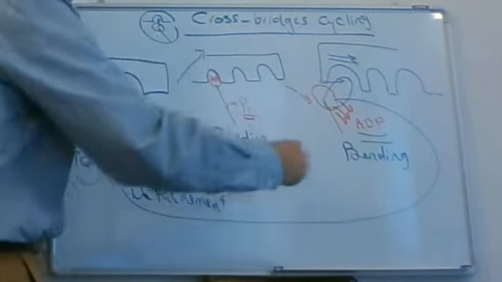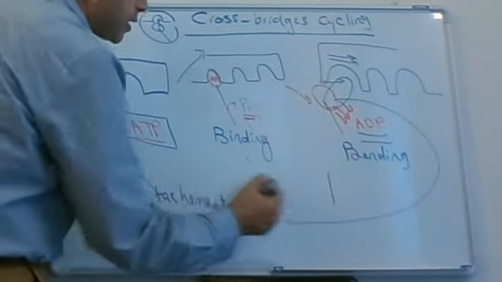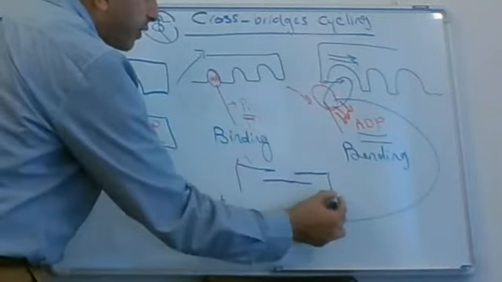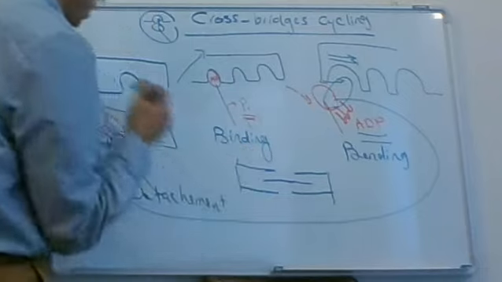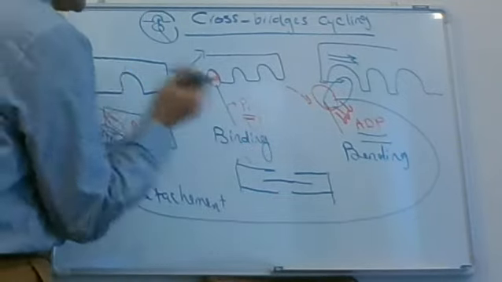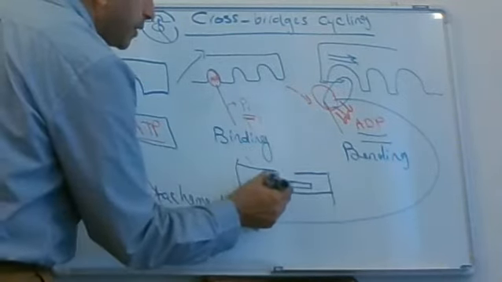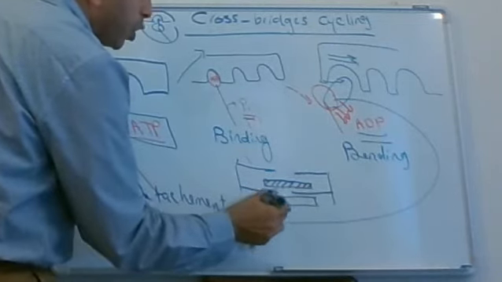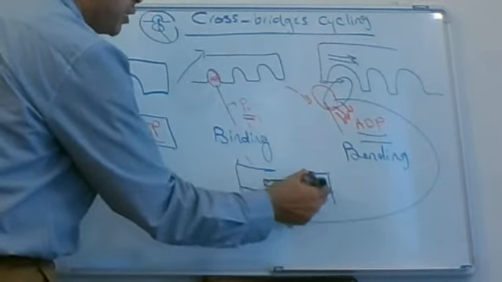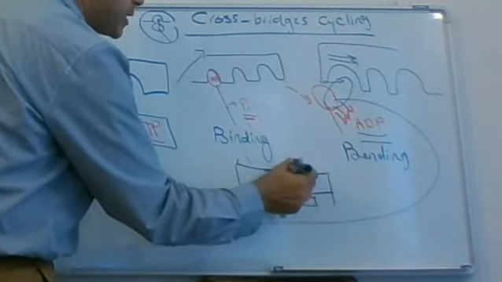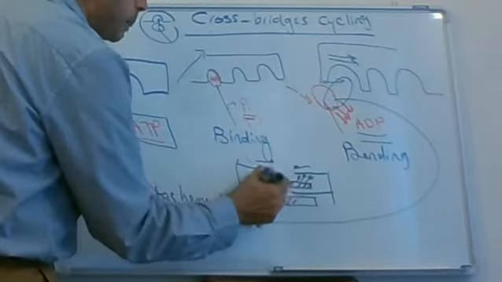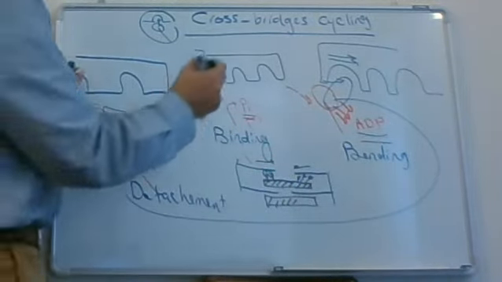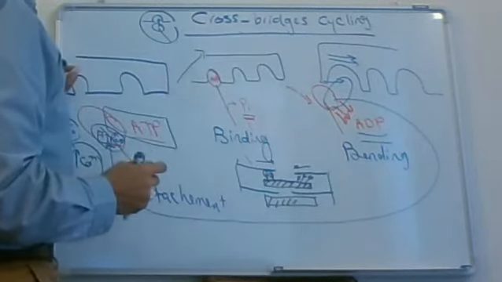And this cycle is going to produce sliding of the actin filament over the myosin filament, as the head of myosin brings the actin onward, producing binding, bending, and then detachment and return to the original position. This is known as cross-bridge cycling.